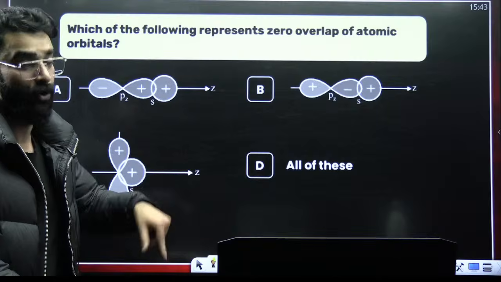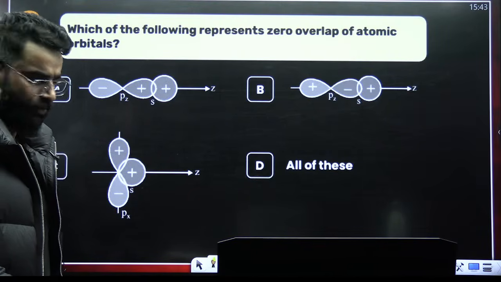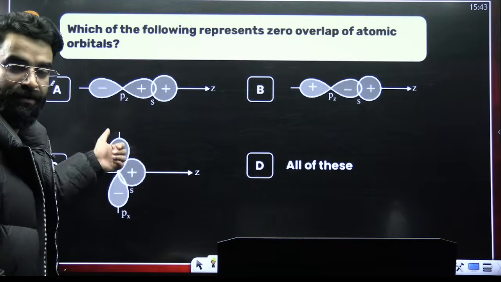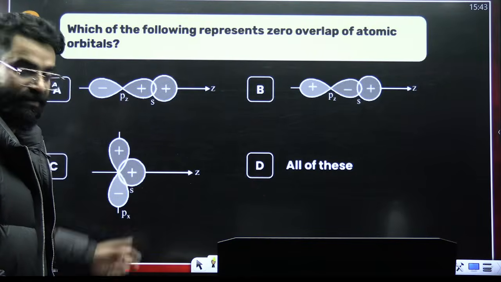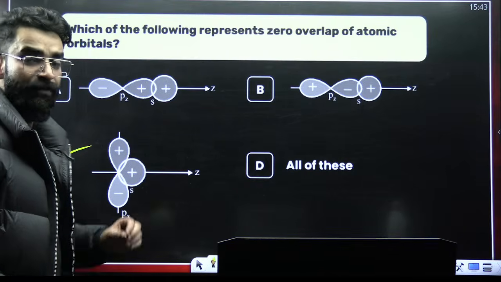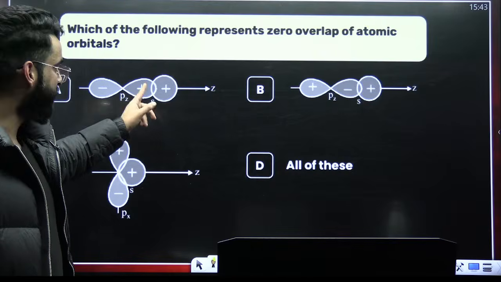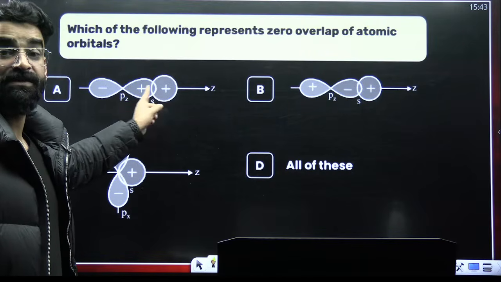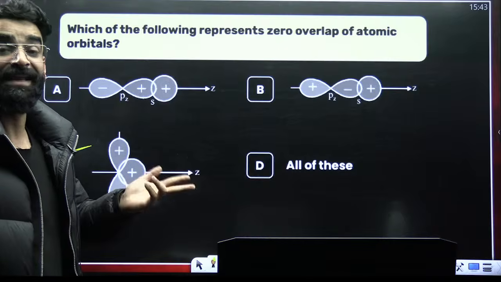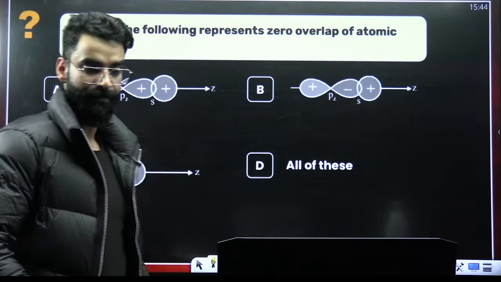We have to check the zero overlap, right? Zero overlap is happening here. There is no overlap here, right? This is the case of the zero overlap. Perfect. If they would have asked which of the following shows positive overlap, positive overlap means the first one, because same sign on same side. If they would have asked negative overlap, opposite sign on same side, then this was the negative overlap.